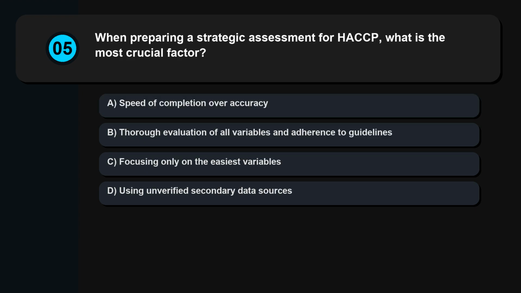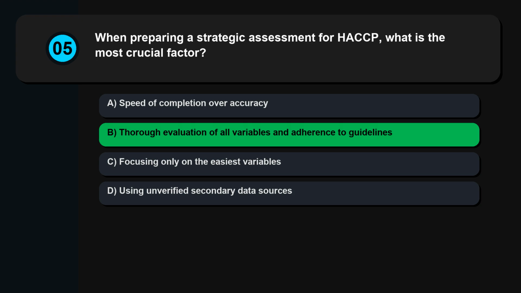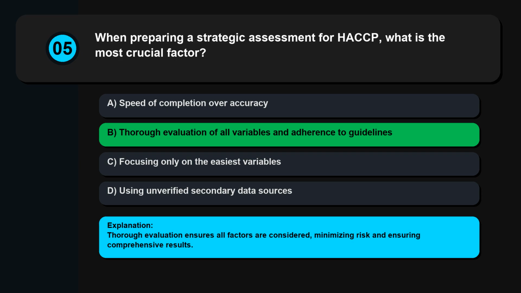Question 5. When preparing a strategic assessment for HACCP, what is the most crucial factor? Speed of completion over accuracy, thorough evaluation of all variables and adherence to guidelines, focusing only on the easiest variables, using unverified secondary data sources. Thorough evaluation ensures all factors are considered, minimizing risk and ensuring comprehensive results.